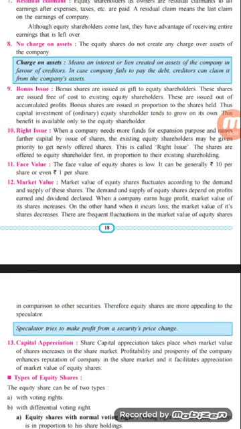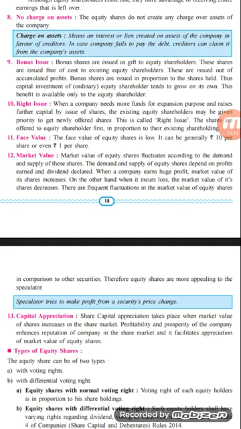They will get a fixed rate of interest, and their capital will also be safe and secured by creating a charge on the fixed assets of the company. And if the company is not in a position to pay the capital back to the debenture holder, then the debenture holder has the right to sell off that particular asset on which the charge has been created, and they can get the money back. Whereas in equity shareholders, no such charge has been created over the assets of the company. I hope that you all are very clear with the no charge on the assets of the company, our 8th point. The next one is the 9th point, bonus issue.